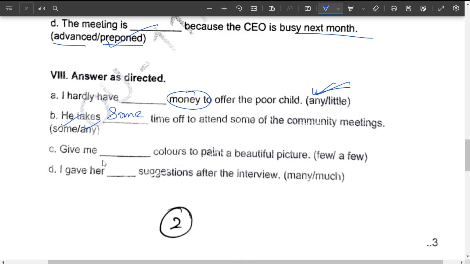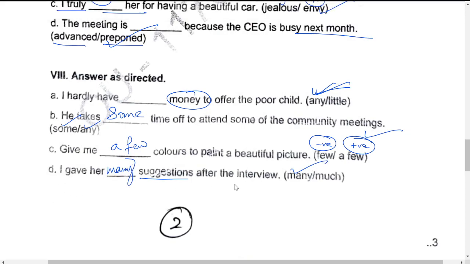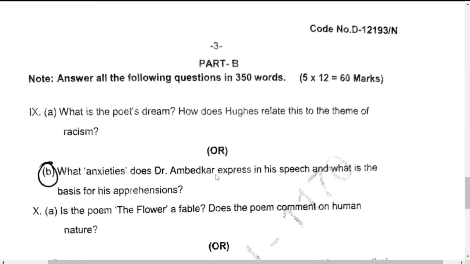Okay. Next, give me dash colors to paint a beautiful picture. Few is negative. A few is positive. Which one do you use? If I want to paint something, I need some colors. That means you need positive word. That is a few. I gave her dash suggestions after the interview. Many suggestions or much suggestions? Suggestions can be counted. That is many. Okay. So determinants are based on the countable and uncountable cases.